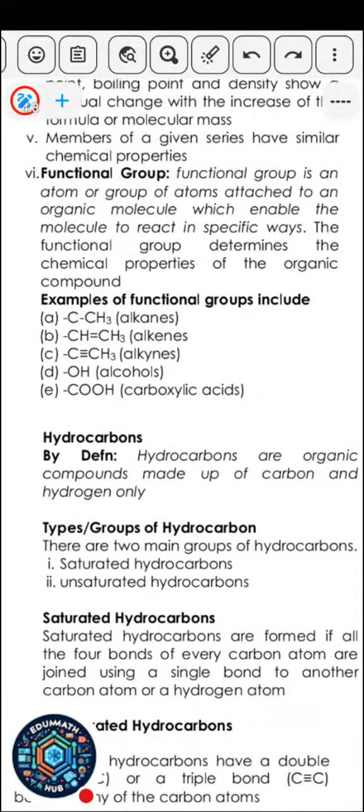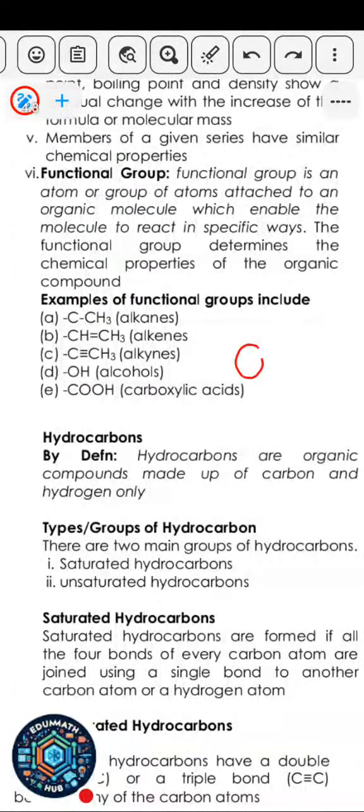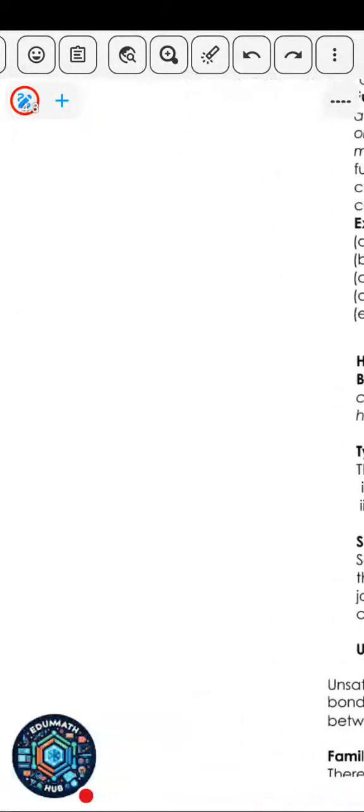Now in organic chemistry, it could be an atom or a group of atoms. It could be a straight line, or a group of atoms like oxygen and hydrogen combining together. So when it's a straight line, you notice that it's an alkane. When you see a molecule that is just a chain, just straight lines, no double bond at all, that molecule is an alkane.